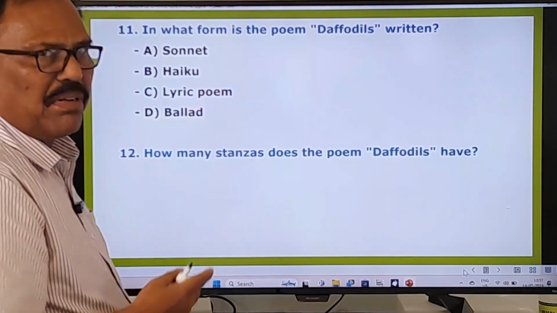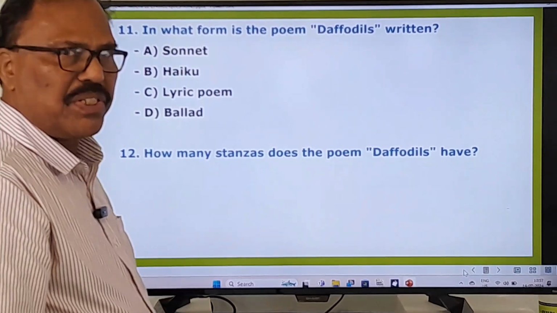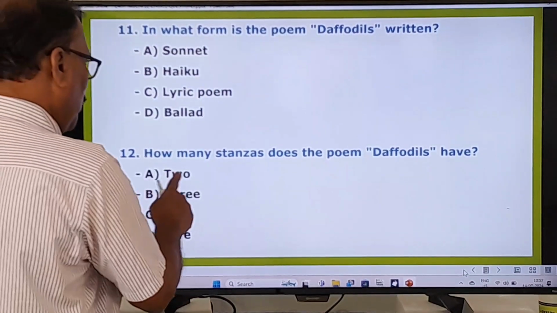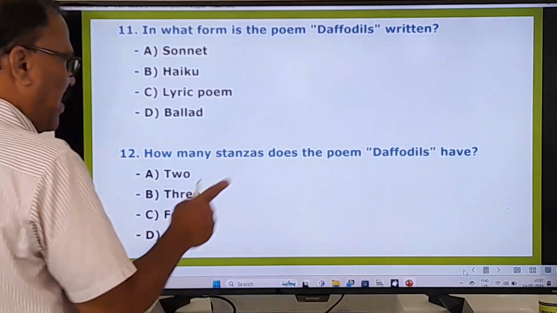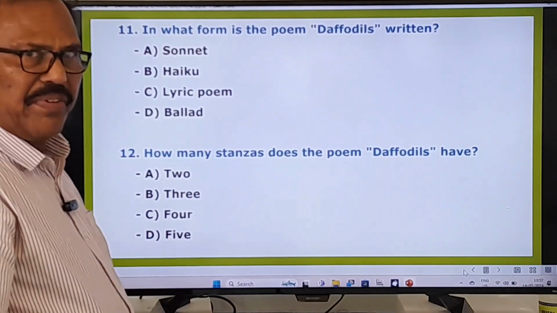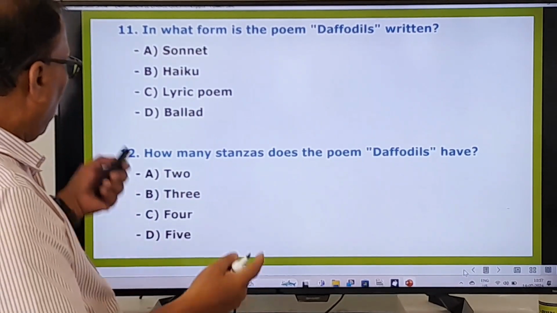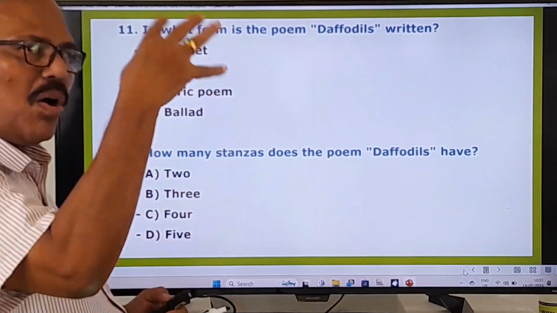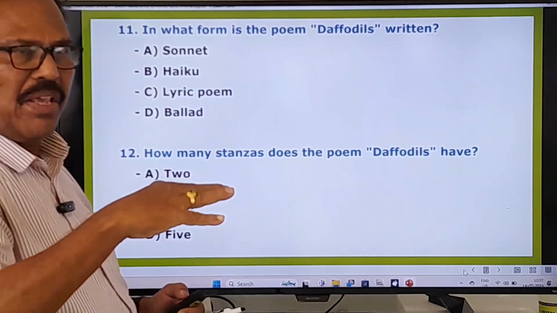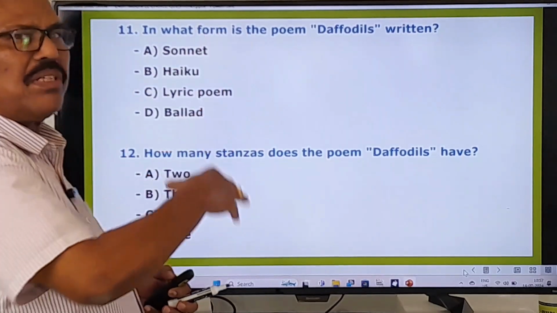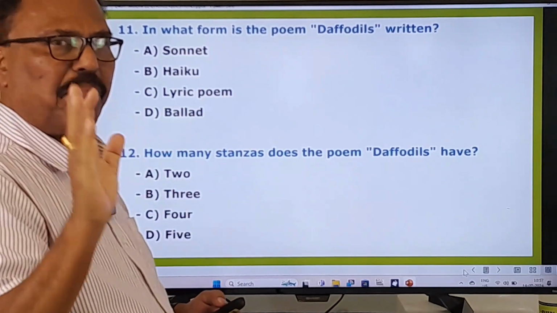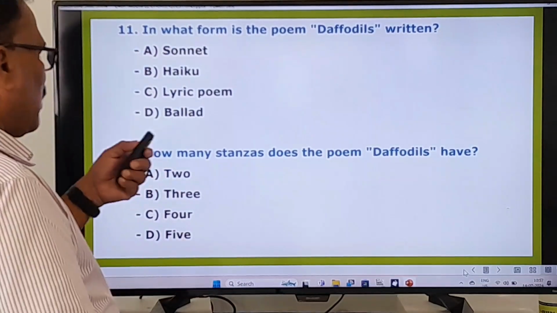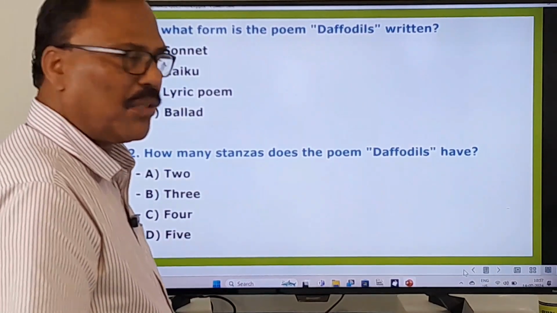These are all very simple and easy questions. The answer to them is very easy. Right here you see 2 stanzas, 3 stanzas, 4 stanzas, 5 stanzas. You know that answer pretty well, so I need not tell you that. That's why you check whether you know all these answers or not. If you are well aware of all these answers, that's good on your part. You are going to get selected in the DSC. And now let's move on to the other questions.